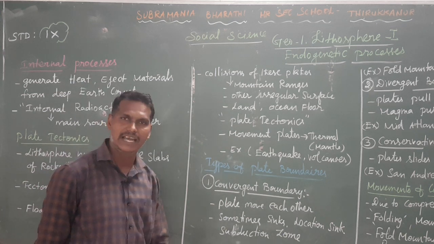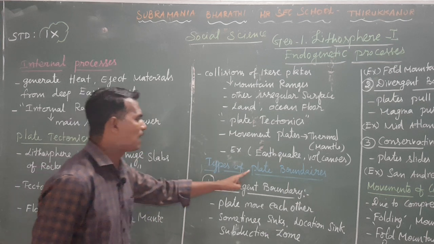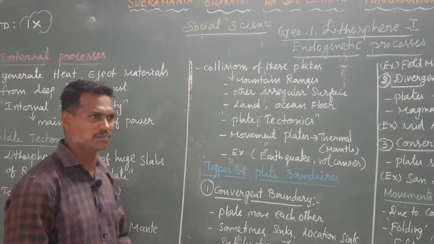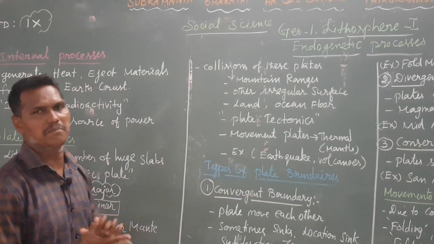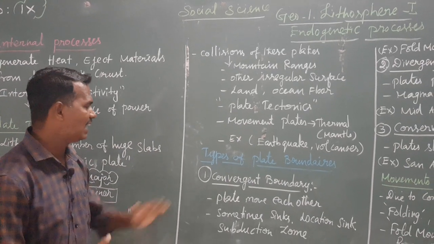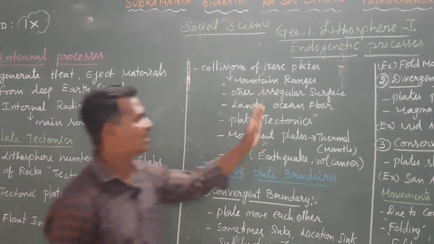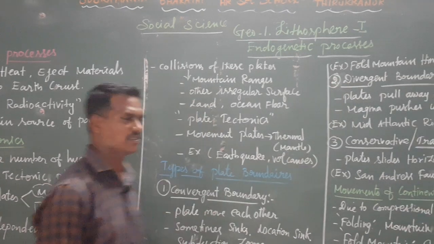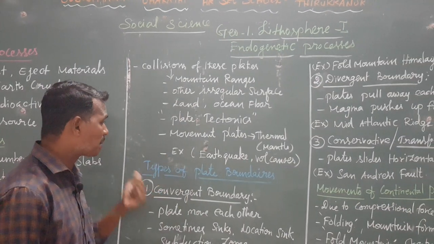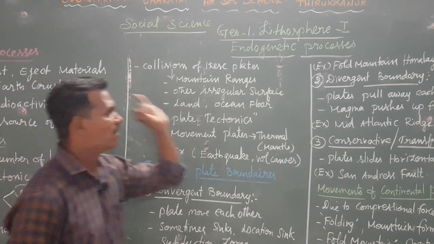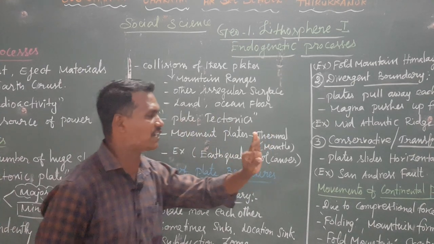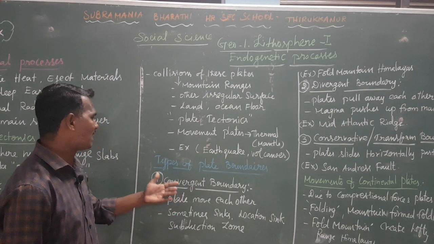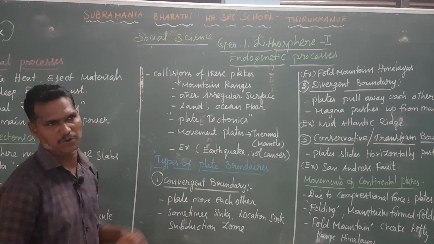Next we are going to an important topic, types of plate boundaries. We have three types of plate boundaries: first, convergent boundaries; second, divergent boundaries; third, conservative or transform boundaries. Do you understand the three types of plate boundary? Okay, now one by one we will discuss, starting with convergent boundaries.